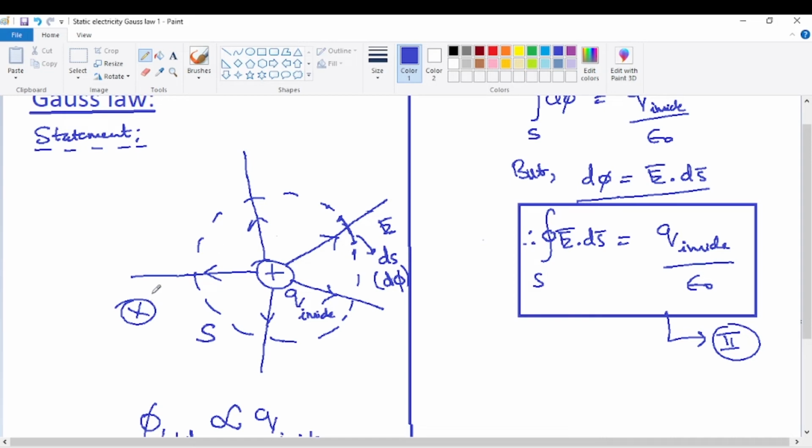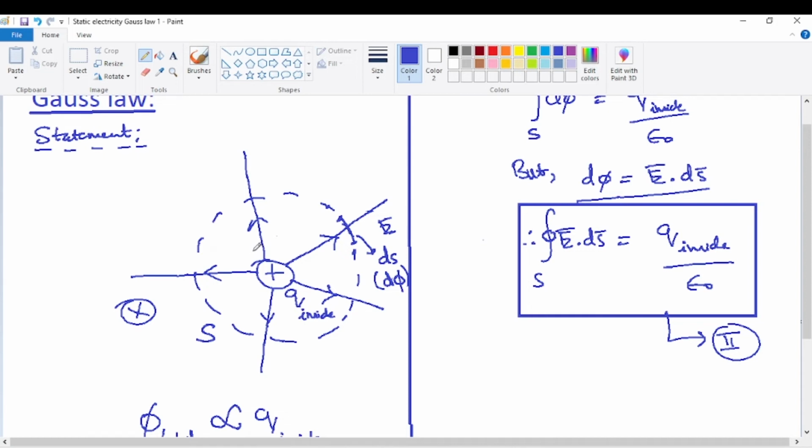These 10 lines of force enter the closed surface and then emerge out from the other side. When entering, the flux is minus 10 units; when emerging out, it's plus 10 units. So the total flux through the closed surface comes to be zero. That means for charges located outside, the flux through the closed surface is simply zero.